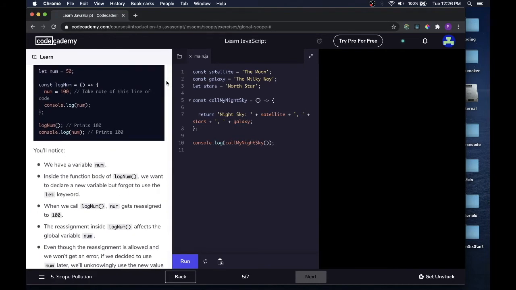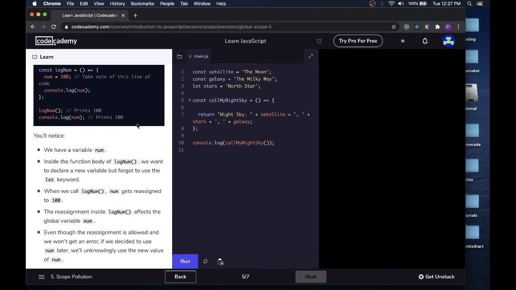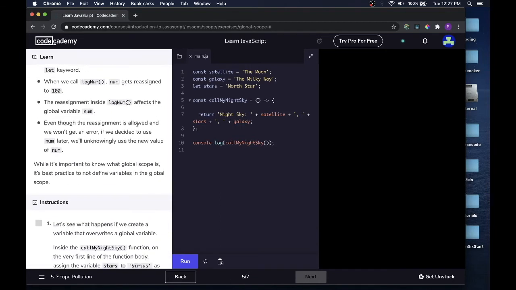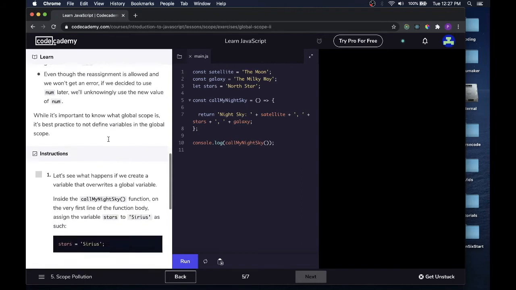You'll notice we have a variable num. Inside the function body of logNum, we want to declare a new variable but forgot to use the let keyword. When we call logNum, num gets reassigned to 100. The reassignment inside logNum affects the global variable num. Even though the reassignment is allowed and we won't get an error, if we decide to use num later, we'll unknowingly use the new value of num. While it's important to know what global scope is, it's best practice to not define variables in the global scope.